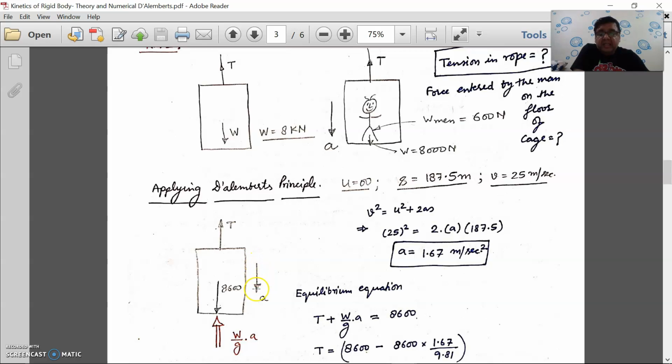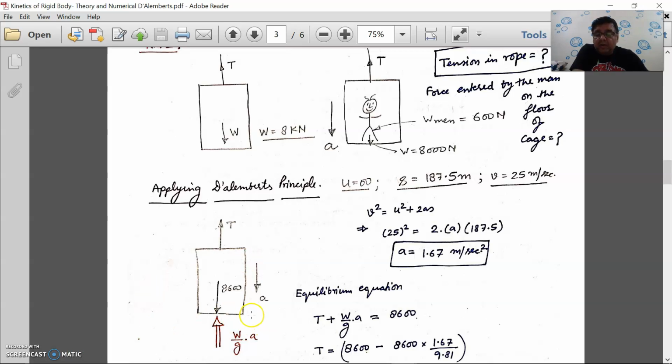Then acceleration a with which it is going down. What is the value of acceleration? It is already given that u is equal to 0, s is equal to 187.5, and v is equal to 25 meter per second. From this we can calculate v square is equal to u square plus twice a s, and from this we will get that a is equal to 1.67 meter per second square, right?